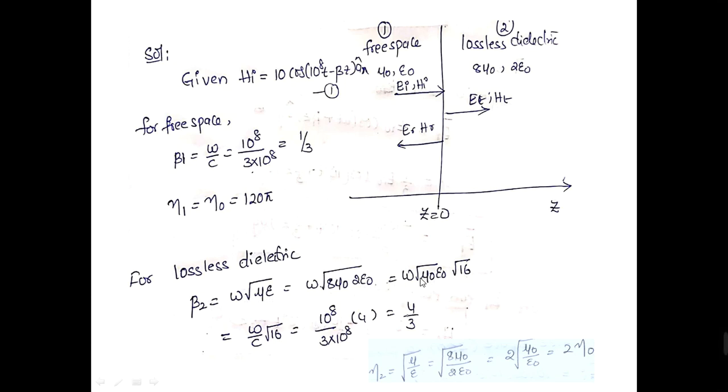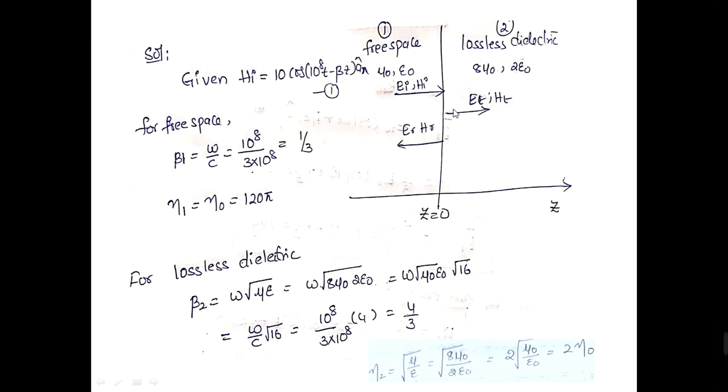Root of mu naught epsilon naught is nothing but 1 by the free space velocity, so I replaced it by 1 by c. So omega by c root 16, where omega is 10 to the power of 8 and c is 3 into 10 to the power of 8, and root 16 is 4. So beta 2 is 4 by 3.